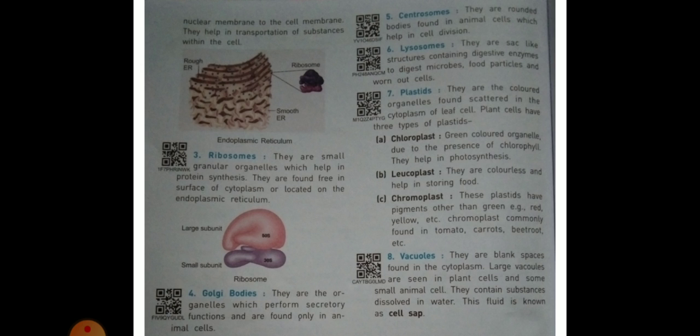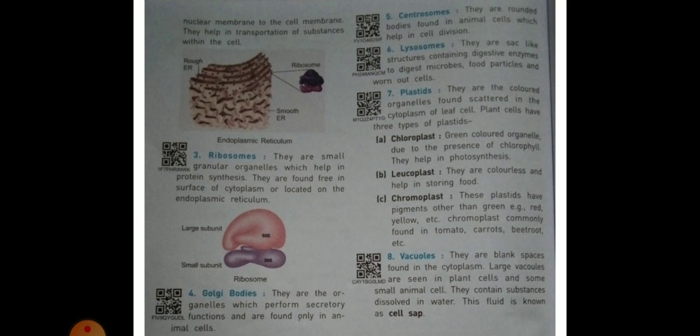Endoplasmic reticulum is of two types: rough endoplasmic reticulum and smooth endoplasmic reticulum. Ribosomes are present in rough endoplasmic reticulum, and the function of the rough endoplasmic reticulum is protein synthesis, and the smooth endoplasmic reticulum synthesizes lipids.